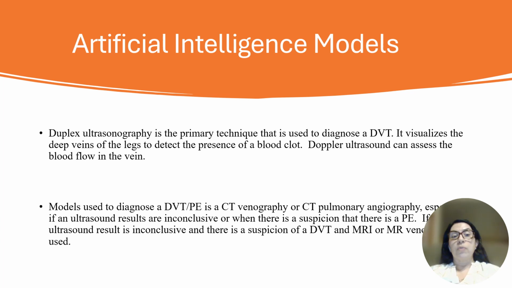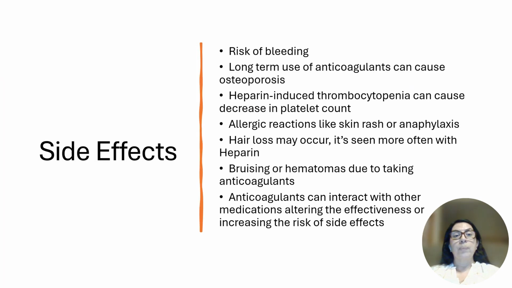The diagnostic tool used is duplex ultrasonography, which helps with diagnosing a DVT. It visualizes the deep veins of the legs to detect if there are any blood clots present. Doppler ultrasound can also be used to assess the blood flow of the vein and make sure the blood is flowing the way it should. There's also CT venography, which helps with diagnosing a DVT and a pulmonary embolism, and CT pulmonary angiography, especially if an ultrasound result is inconclusive.